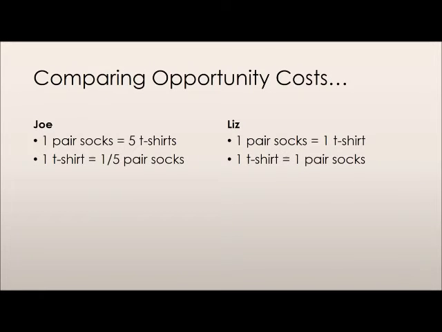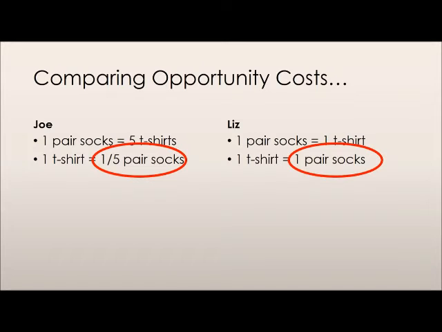So we've established that both Liz and Joe have different opportunity costs of producing socks and t-shirts, and both can produce different amounts in total. If we look at socks alone, Joe has to sacrifice making 5 t-shirts for every pair of socks he makes, while Liz only has to give up 1 t-shirt for every pair of socks she makes. Thus, since her opportunity cost of producing socks is lower, we can say that Liz has the comparative advantage in producing socks.